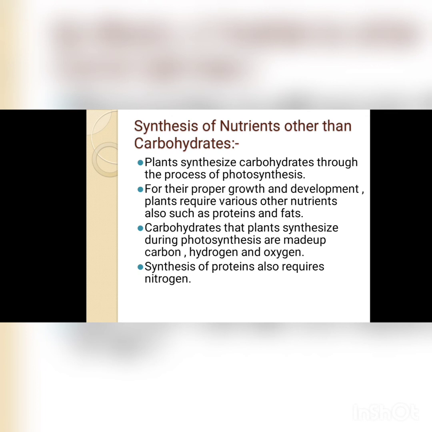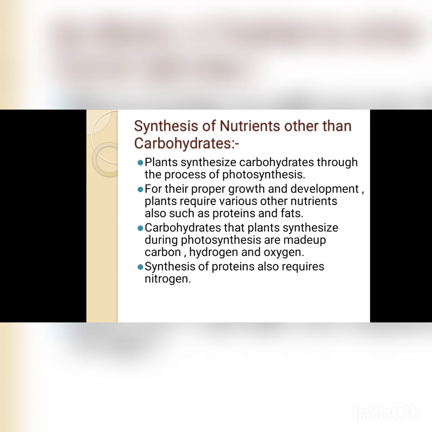For their proper growth and development, plants require various other nutrients such as proteins and fats, as I told you. Carbohydrates that plants synthesize during photosynthesis are made up of carbon, hydrogen and oxygen. So these things are fulfilled only by the carbohydrates. Next, synthesis of proteins also requires nitrogen.